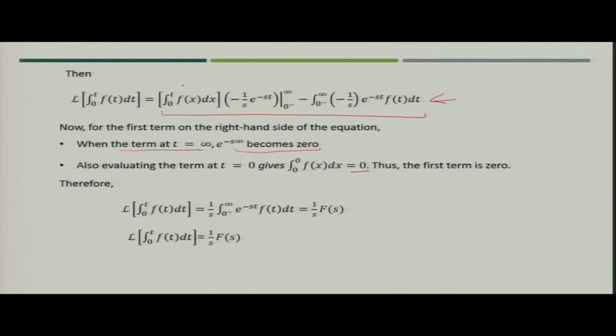So, it means that the first term of the expression is 0 between both of the limits, so we can ignore this particular term. So, finally, what we are left with is the Laplace of integration between 0 to t f(t) dt is nothing but 1 by s times the integral 0 to infinity e to the power minus st f(t) dt, and this is nothing but the Laplace of f(t). So, what we get finally is that the Laplace of the integration between 0 to t f(t) dt is nothing but 1 by s F(s).